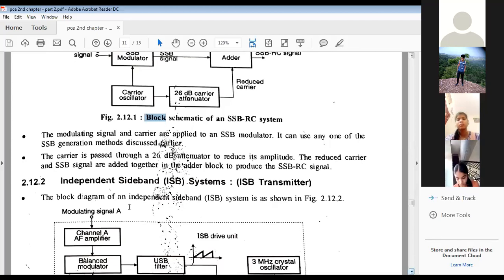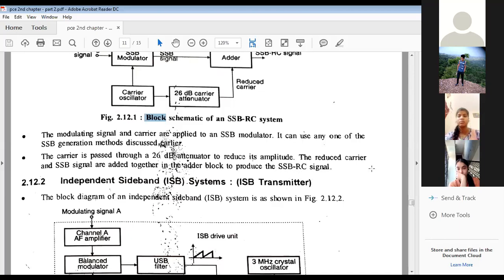So that will be discussed in the fourth chapter while teaching you modulators. Okay, the carrier signal is passed through a 26 dB attenuator, so its amplitude has to be reduced by how much? By 26 dB. So this reduced carrier and the SSB signal both are added together in the adder block to produce the SSB RC signal, and applications I have already discussed. So this was another type of single sideband where we have reduced the carrier, and we have discussed its application.